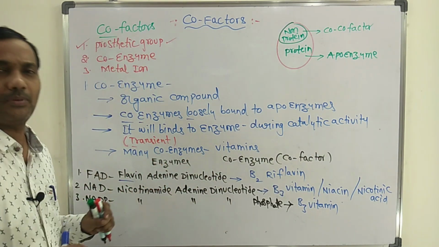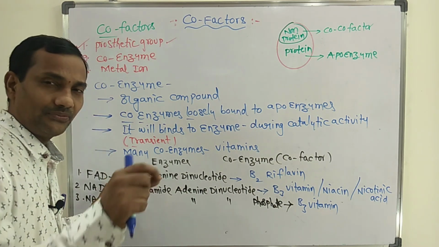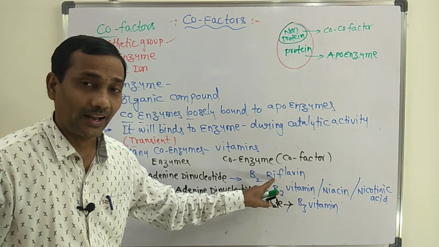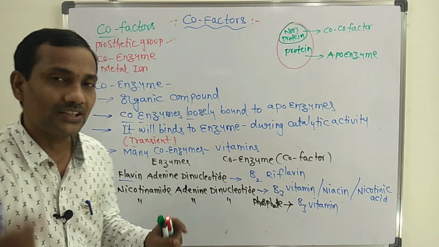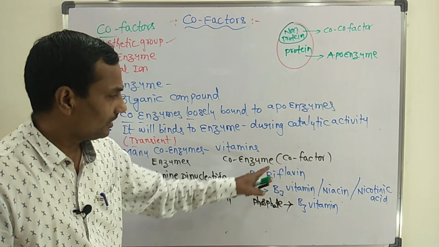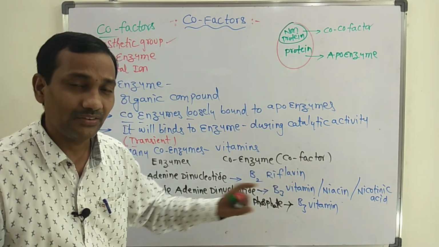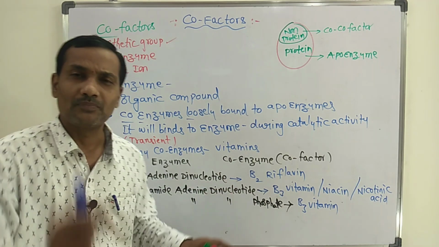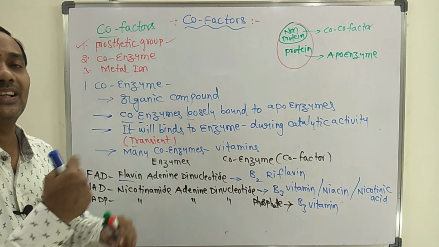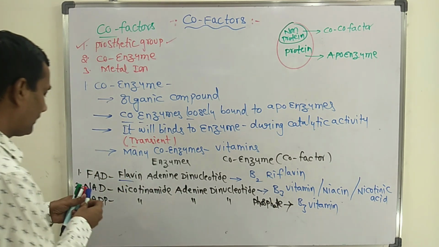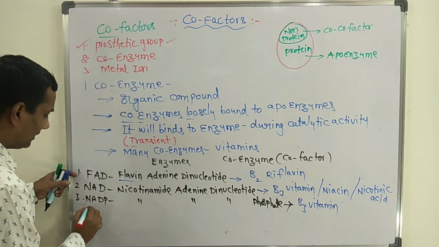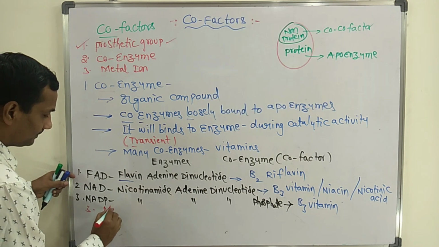Here, what type of questions are you going to expect in the exam? FAD consists of which coenzyme? B2 riboflavin coenzyme. Which coenzyme is found in NAD? B3 vitamin, that is niacin. All these B2 and B3 vitamins are coenzymes. Compulsorily these coenzymes are needed for these enzymes, then only they can perform their activity. Last and final, after coenzyme cofactors, that is metal ion cofactors.